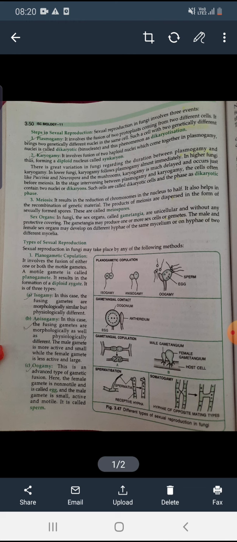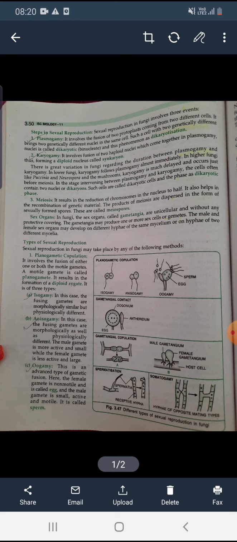It also helps in the recombination of genetic material, because during this time crossing over will occur, and the products of meiosis are dispersed in the form of sexually formed spores, and these are called meiospores. That means what are meiospores? The spores which are formed by the process of meiosis sexually are known as meiospores. So these are the steps involved in reproduction.